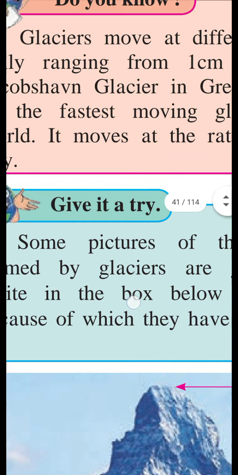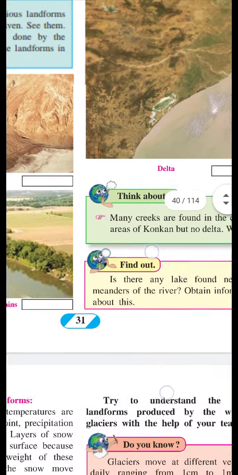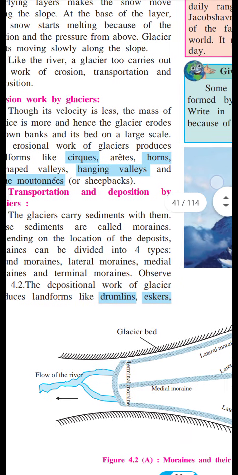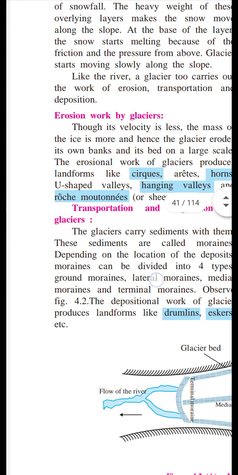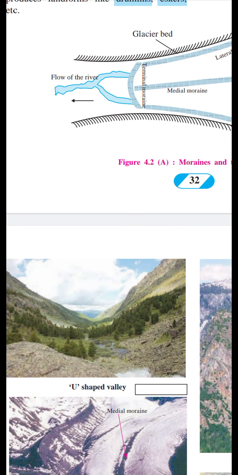Next are the hanging valley and U-shaped valley. See, on the next page there is given a U-shaped valley, shaped like a U. Because of the erosion work of the glacier, they get the U shape.